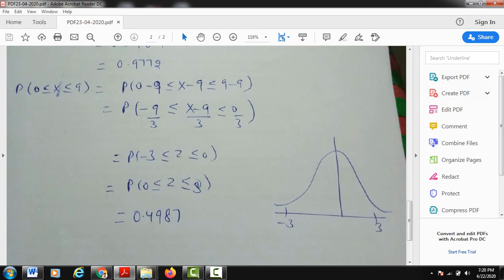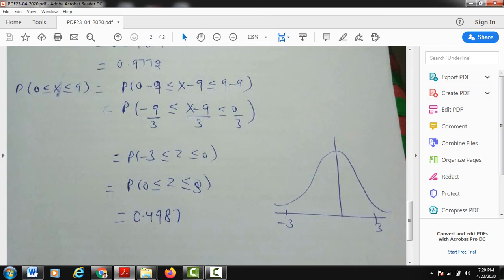Now students, again I have drawn this normal curve. Now you can say about this line that the curve is symmetrical. So the area is the same on the left of this line and on the right side, and the total area is equal to 1. So both the areas are equal to 1 by 2, that is 0.5. Now the area covered from minus 3 to 0 is the same as the area covered between 0 to 3.